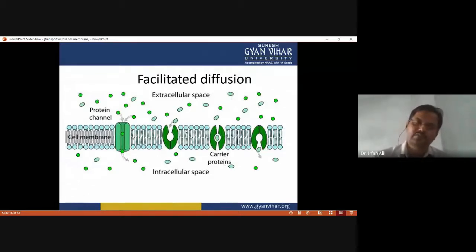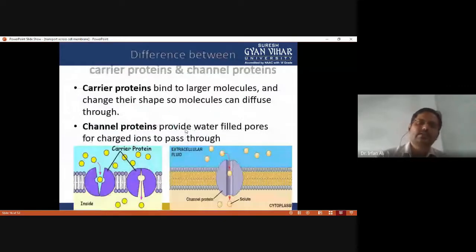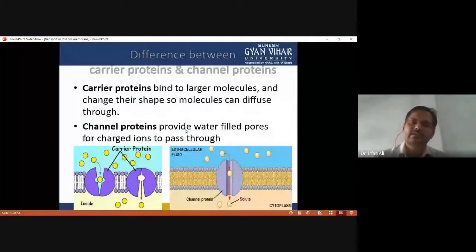Okay, both are terms used for different structures. The carrier protein term is used for the protein that binds to a larger molecule and changes its shape, so the molecule can diffuse in. And the channel protein term is used for the channel that provides water-filled pores for charged ions that pass through them.